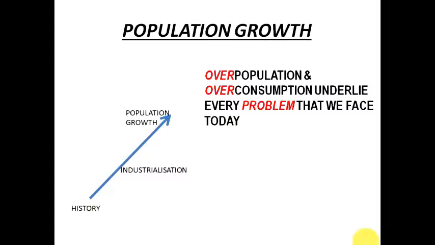When overpopulation occurs, that means there are a large number of people staying on this planet, on this earth. This overpopulation will want a lot of food to be consumed, right? So overconsumption will take place. So overpopulation and overconsumption underlie every problem that we are facing today, right? Overpopulation is caused by a number of factors.